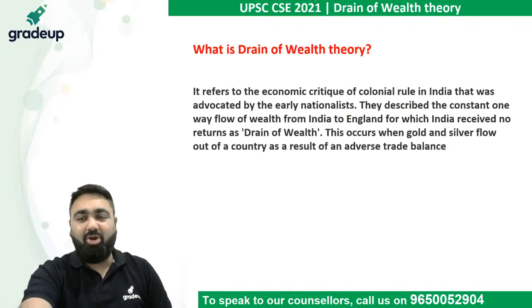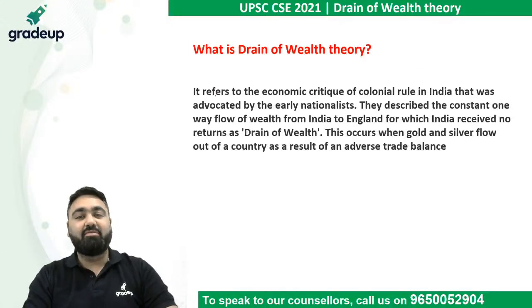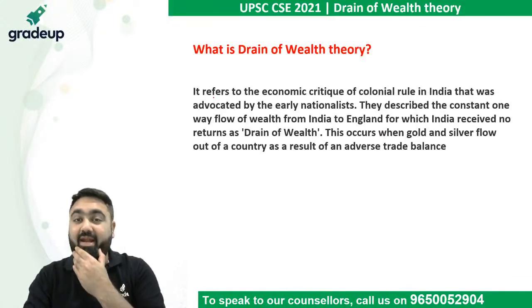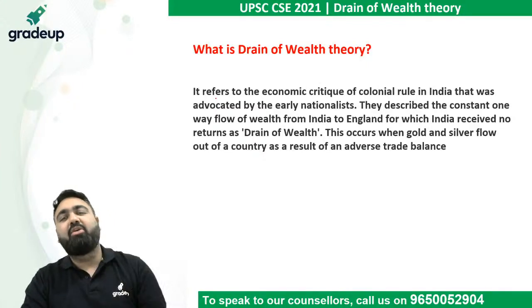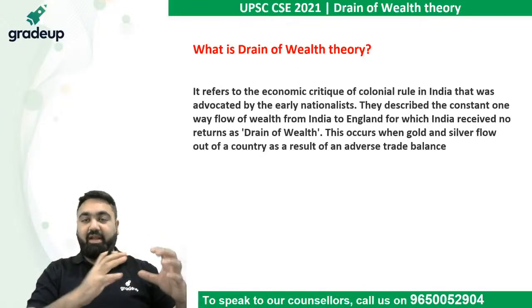So the drain of wealth theory, as the name suggests, just like you have the brain drain theory, simply meant that wealth was being taken away from India to England.